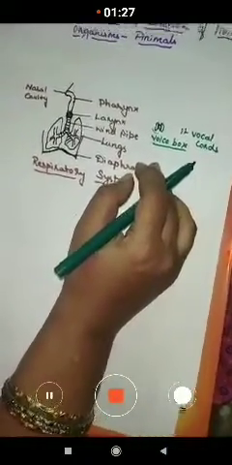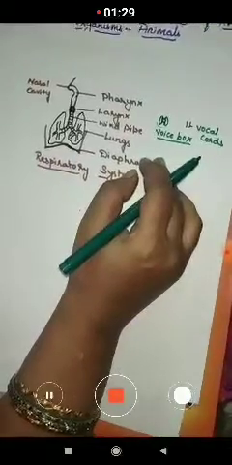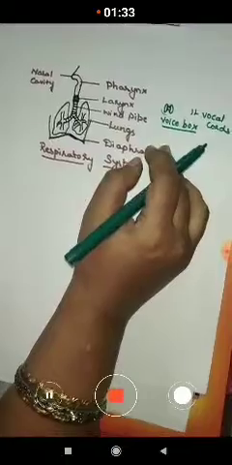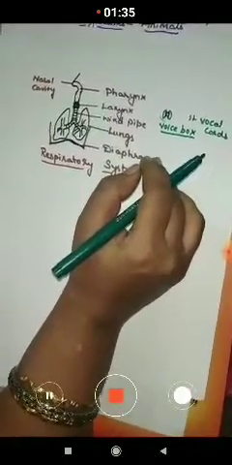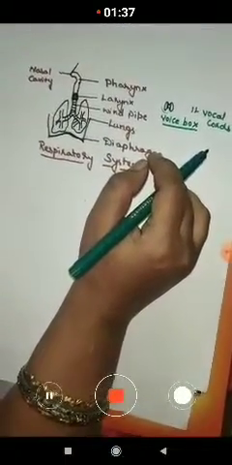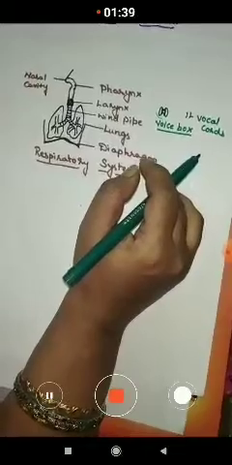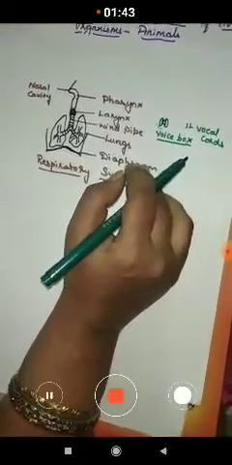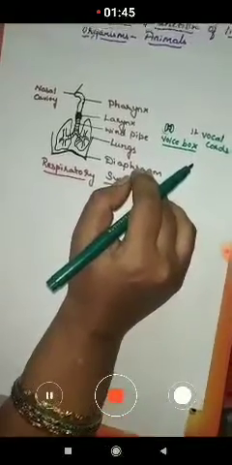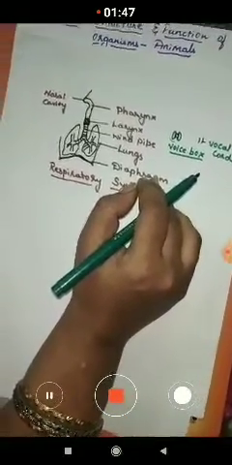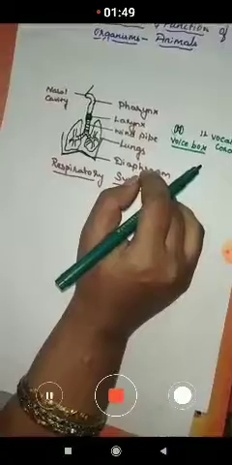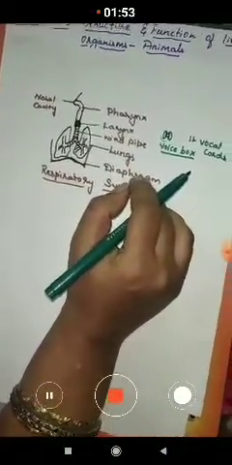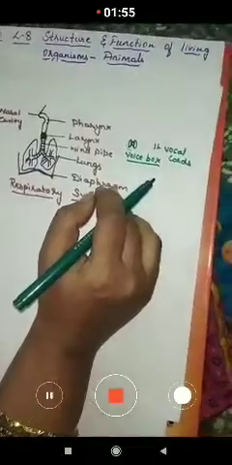The larynx, you can just see that the larynx can move. In boys we can observe the larynx, it will be protruded. In the girls you have to touch and see that a larynx is present, and this larynx helps us in producing sound.